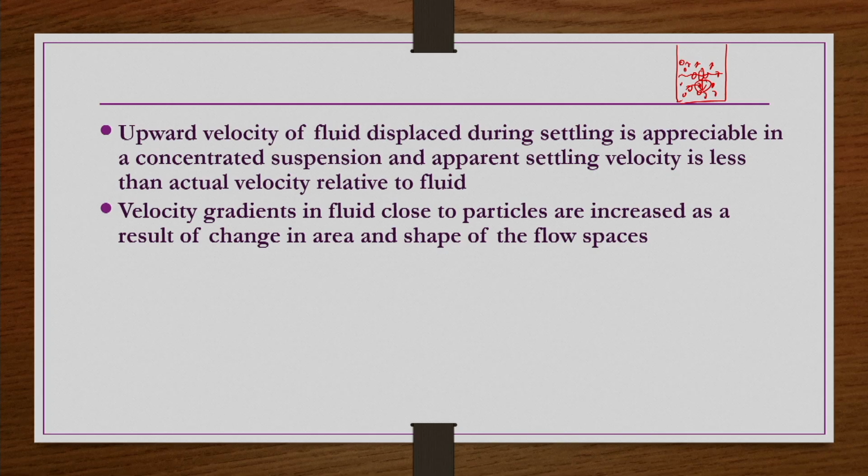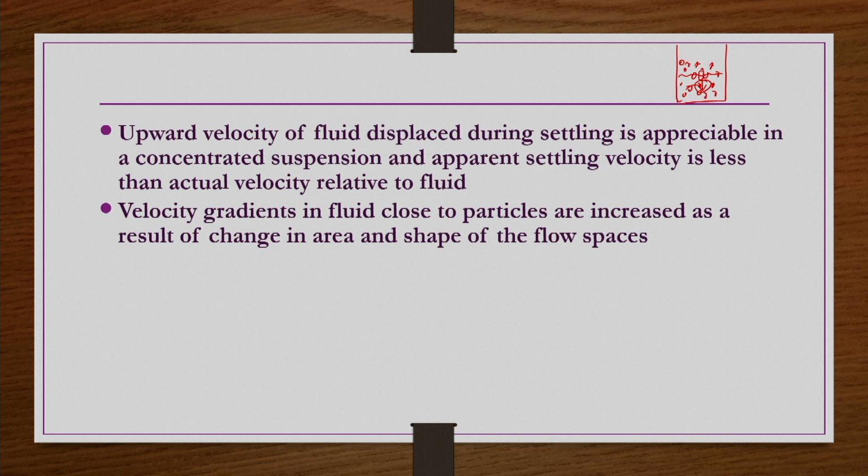Velocity gradients in the fluid close to particles are increased as a result of change in area and shape of the flow spaces. Right now, different types of particles are there, so different types of velocity gradients should be there.